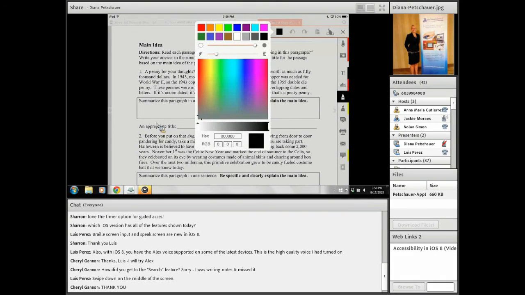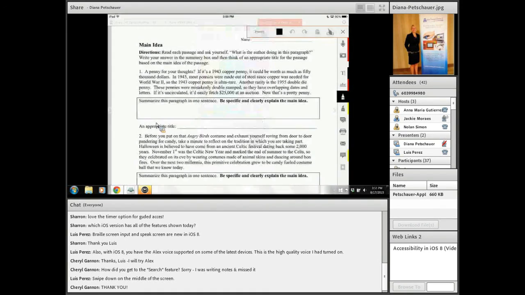Some teachers like to use this app for grading or for adding comments or edits to students' work, and students can use this to complete their worksheets. You can see the second slider down there is the thickness of my line. I'm going to be writing on this with a stylus, the utensil or tool to write on the iPad. Even though the tip of my stylus is fat, I can make the line very thin that I'm writing with. So it doesn't need to be a thick line, or it can be.